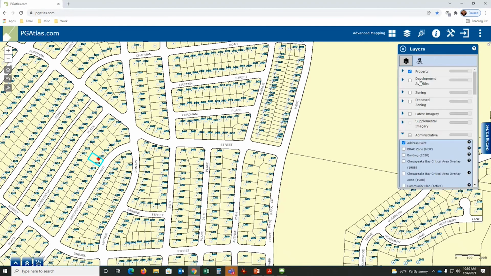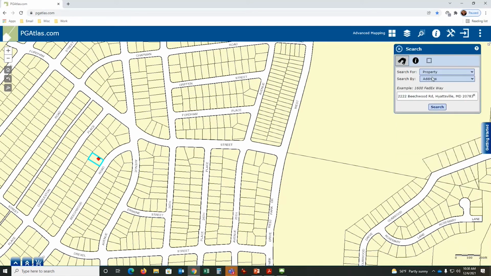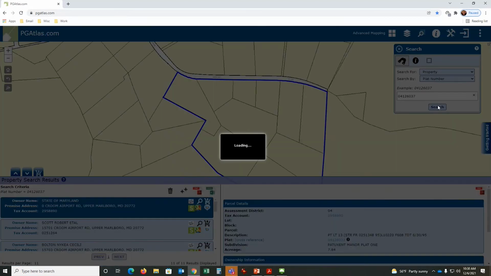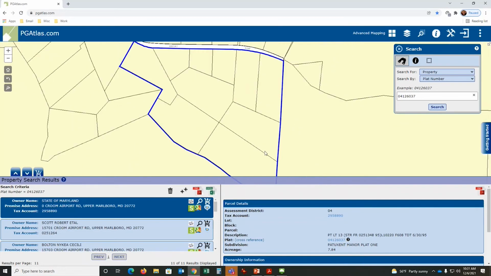All right, so let's go ahead and turn that off. Next up is the search on a plat number. So every engineering drawing has a plat number. I can now grab a plat number. I'm going to use this example, type it in, do a search, and it will bring up all of the different lots within that plat. State of Maryland owns it. Now we have Robert Scott owns a part of it. These are all the property owners within this plat. I can print it out as a PDF. I can put it in Excel and so forth.